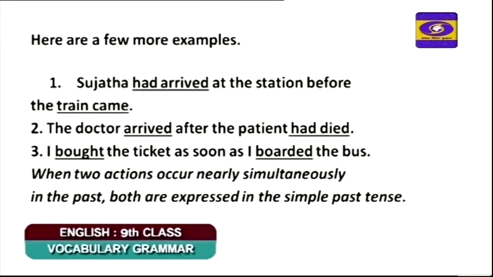So these two incidents happened immediately, one after the other. The action that took place first was expressed in the past perfect. So that is after the patient had died. The patient had died. After the patient had died, only after he had died, the doctor arrived.